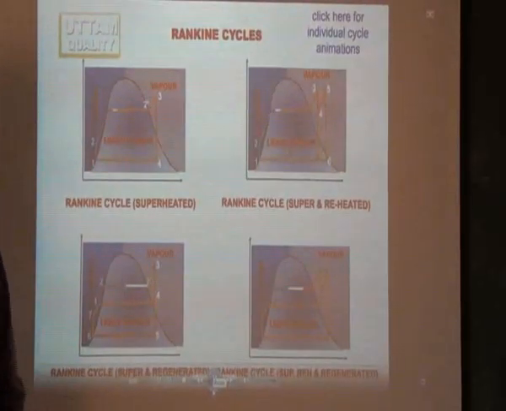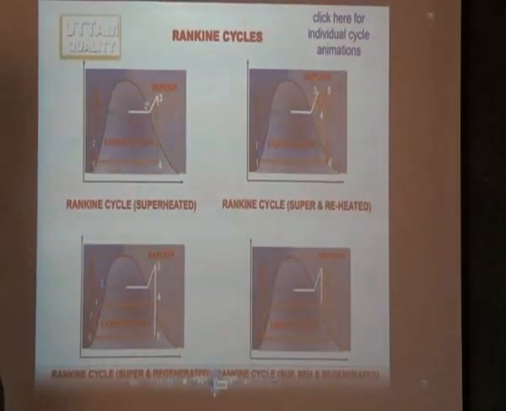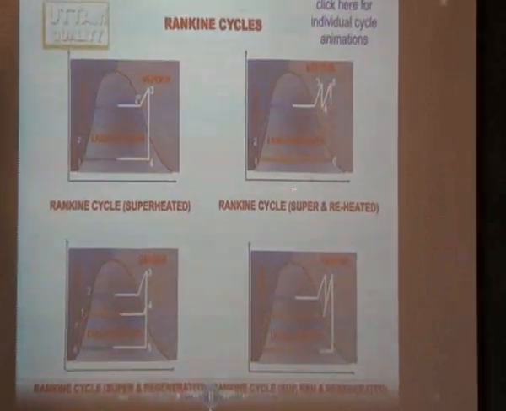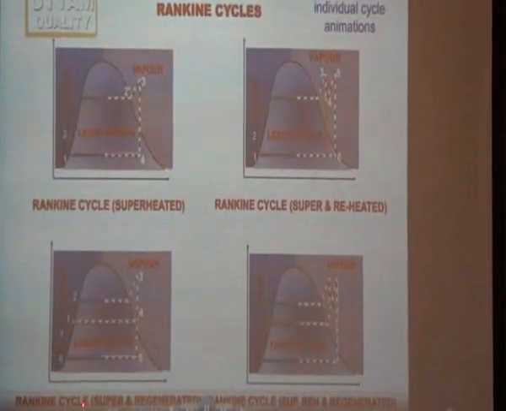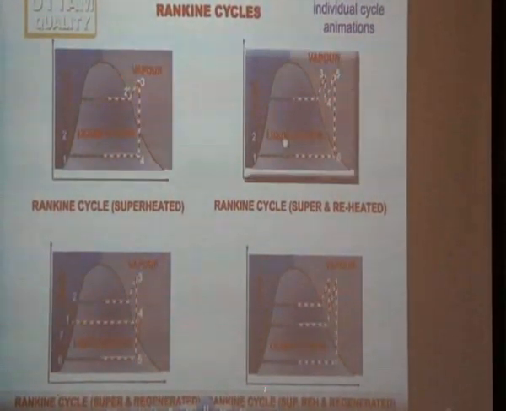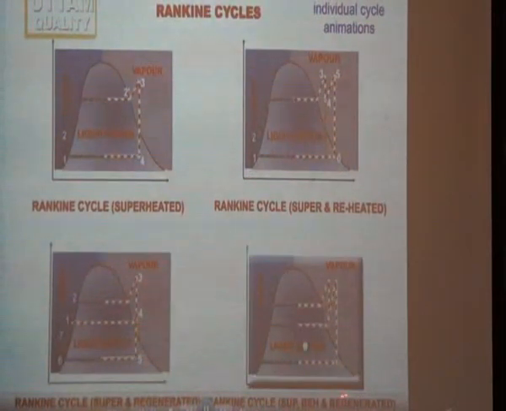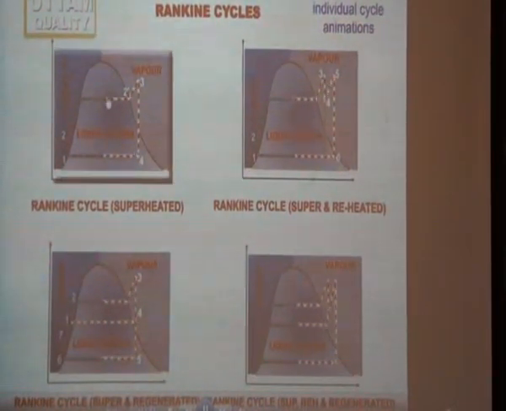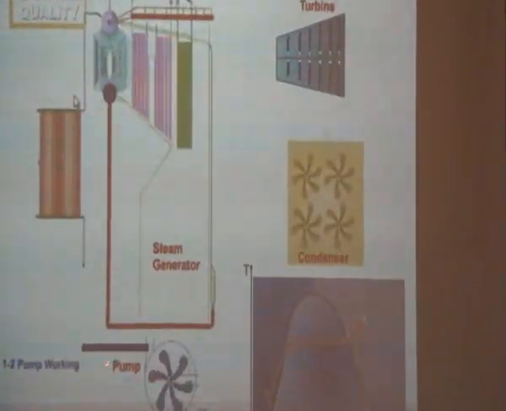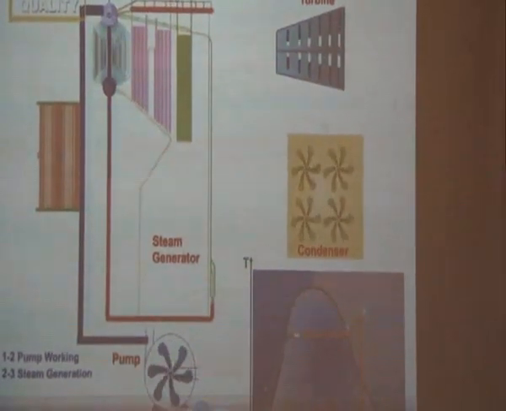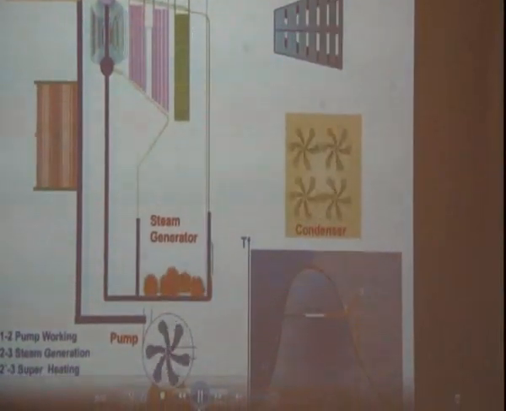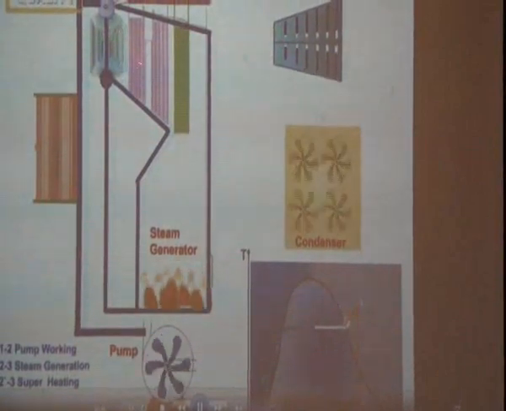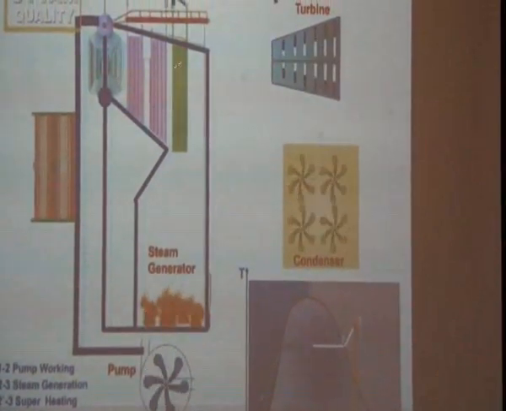Now I will show the video clipping of the Rankine cycle: the Rankine cycle superheated condition, the Rankine cycle superheated reheated condition, the Rankine cycle superheated regenerated condition, and the combination of reheated and regenerative cycle. Here you can see this diagram. Here the point 3, the 2 to 3, represents the superheated stage. This is a schematic diagram of the ideal Rankine cycle. This is the boiler arrangement, this is the turbine, and this tube represents the economizer and superheaters.